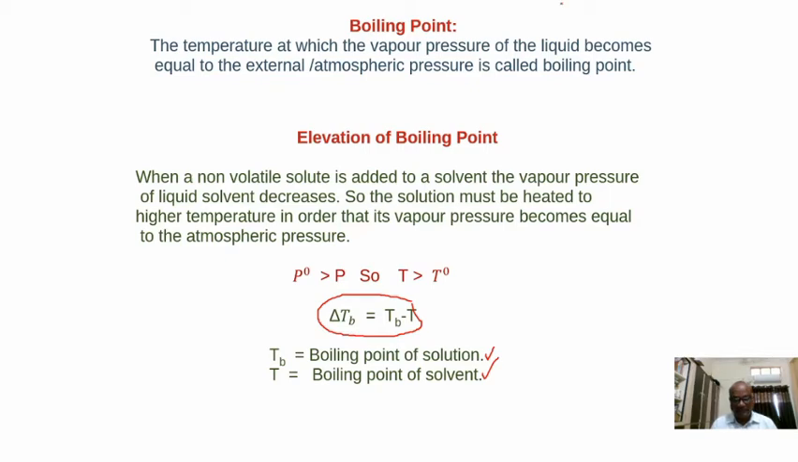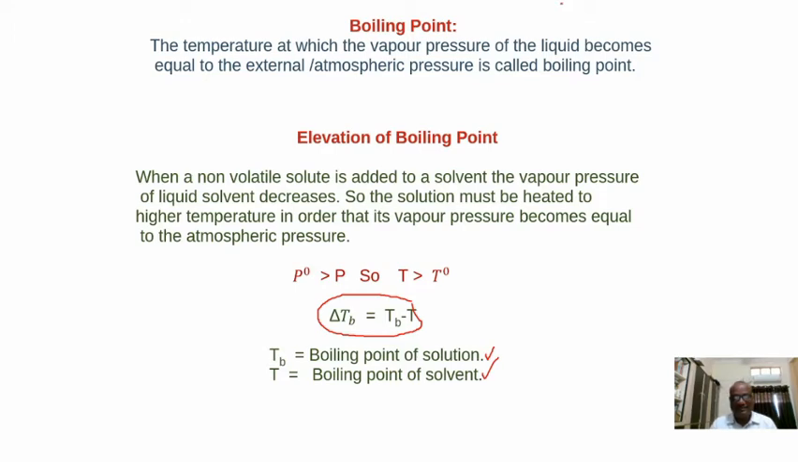So here is one question. Why is Tb greater than T? Why does the boiling point of the solution increase due to the addition of non-volatile solute? That's the question. So we can give the answer like this.